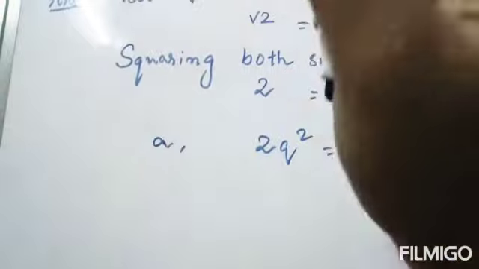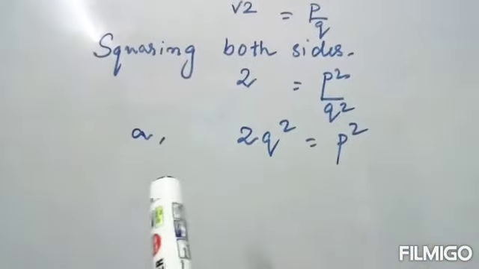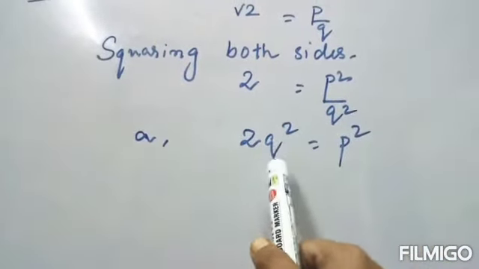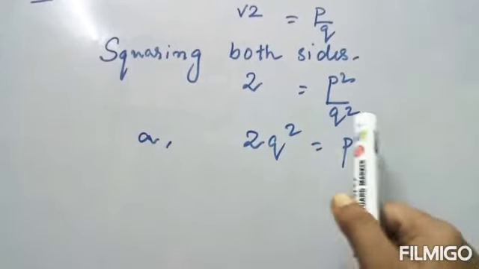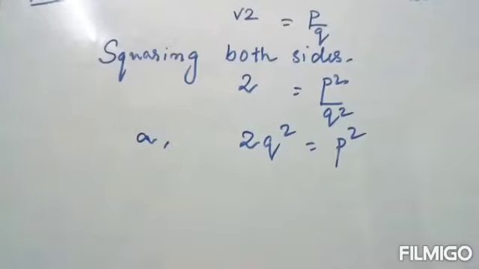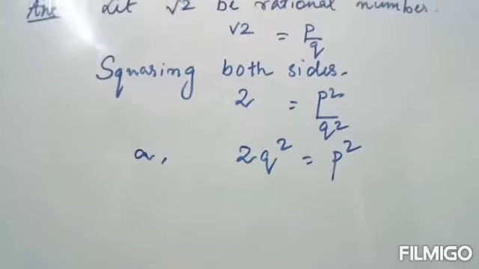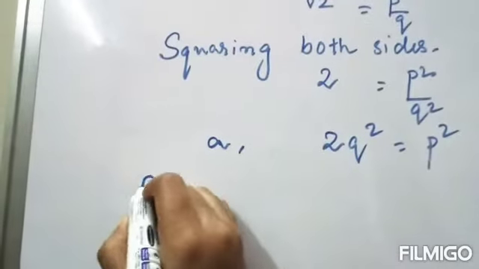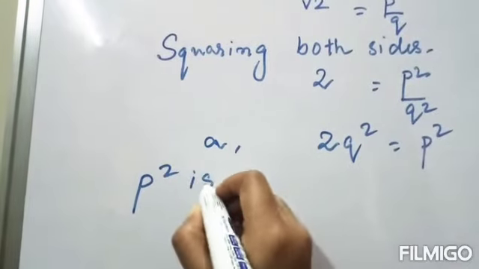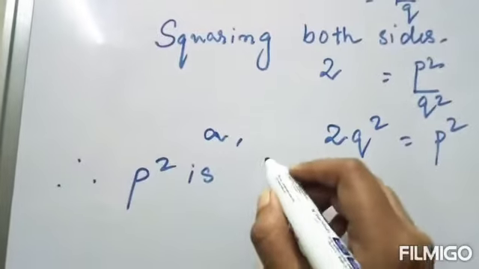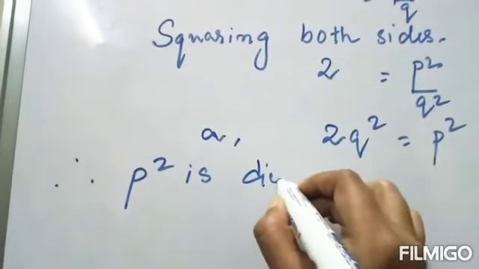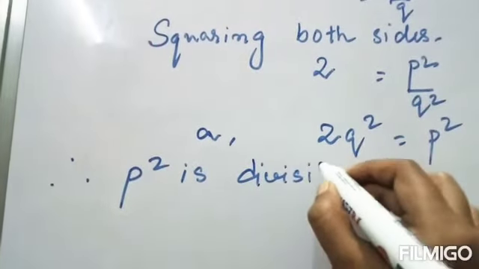by a theorem, now the theorem will come into play over here. See, 2q square is equal to p square. That means what? p square is divisible by 2. Right?